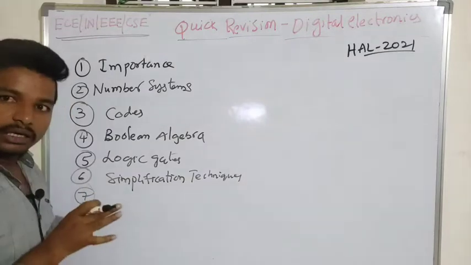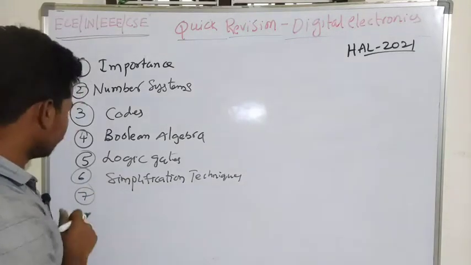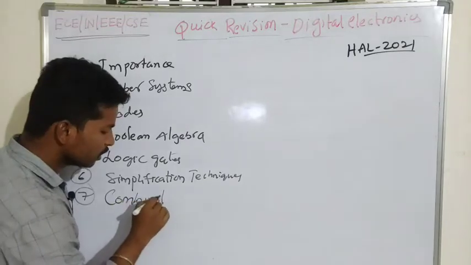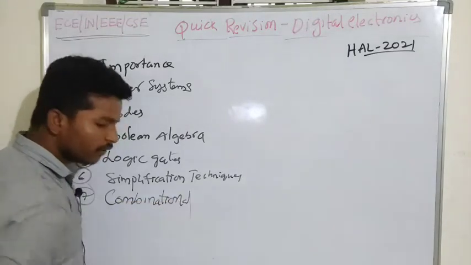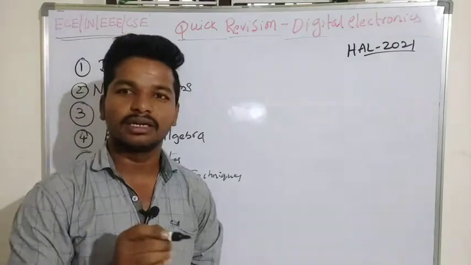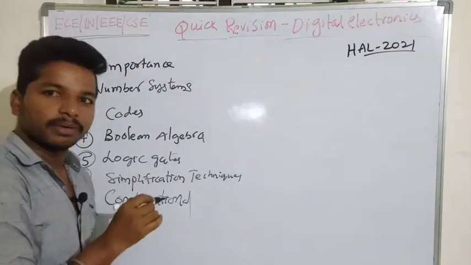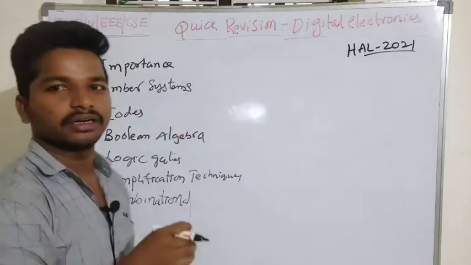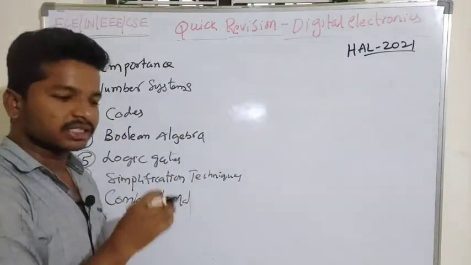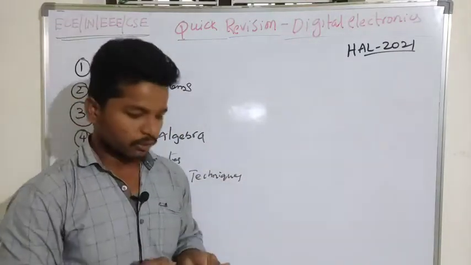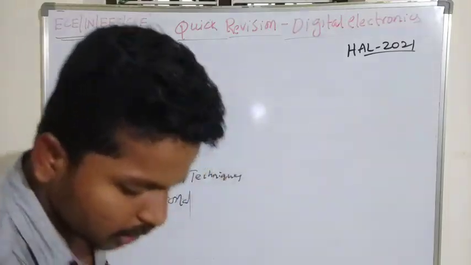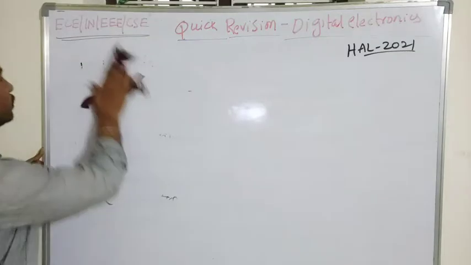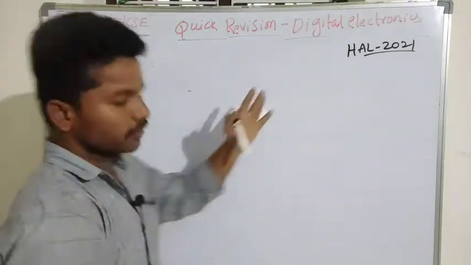And finally, the last content of this video will be a discussion about combinational circuits, where we will discuss half adder, full adder, subtractor, encoder, decoder, multiplexer, demultiplexer, comparator and parity generator. All the circuits we will discuss with a quick revision. We will take a quick recap of all things. So let's start the discussion with the importance of digital electronics.